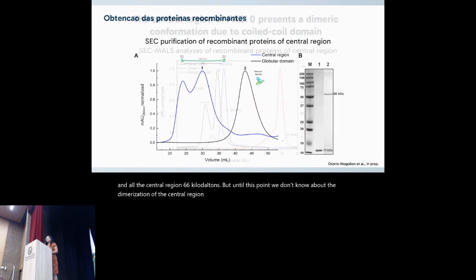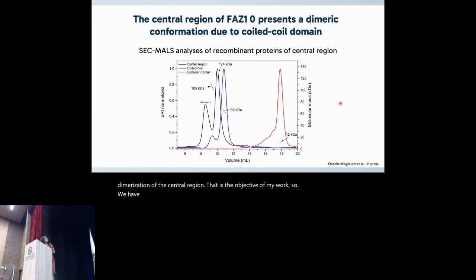So we have performed a size analysis of the recombinant protein of the central region, including the whole central region, its coiled coil domain and its globular domain. We can see here in black the central region results with molecular aggregates in the void volume. We are not considering this.